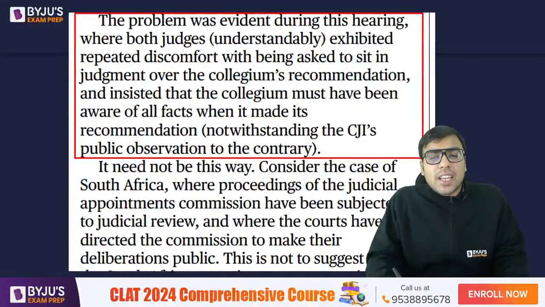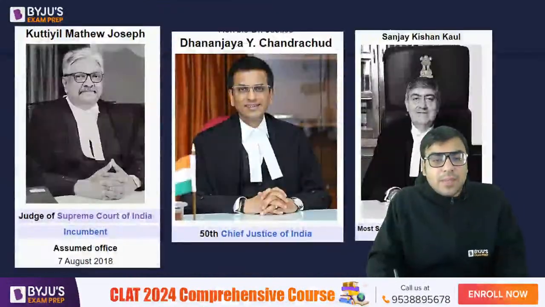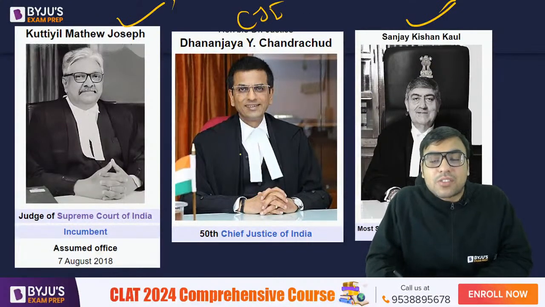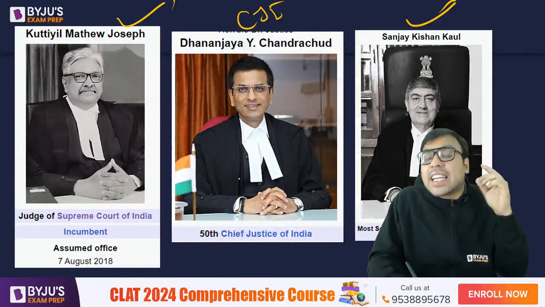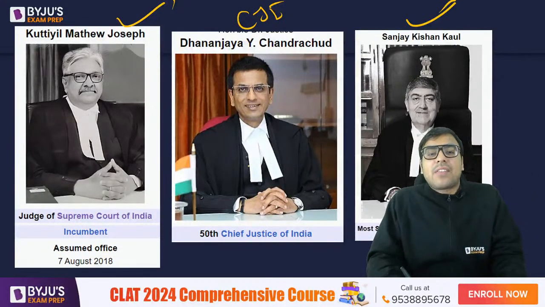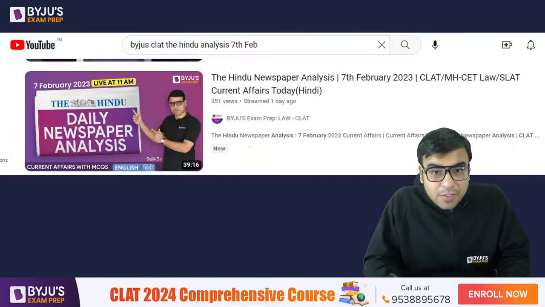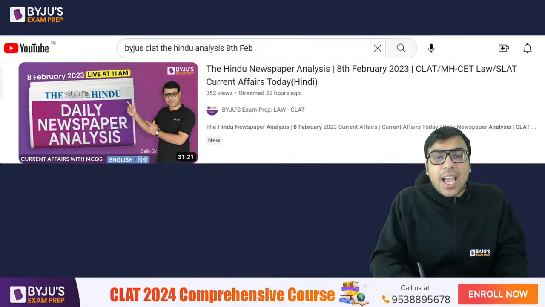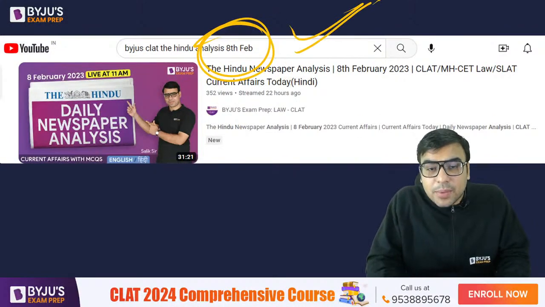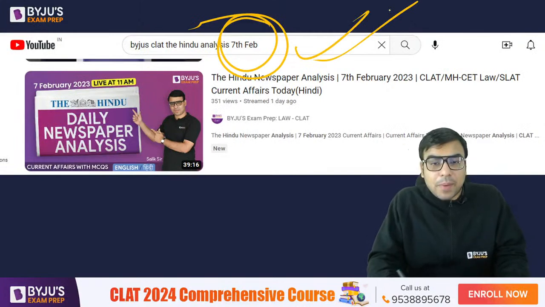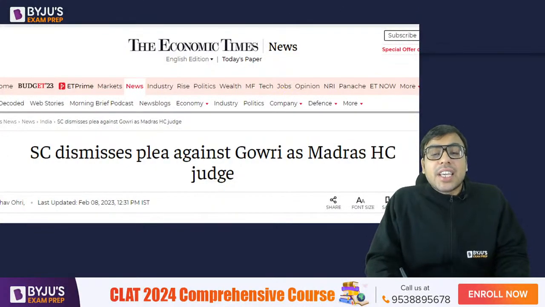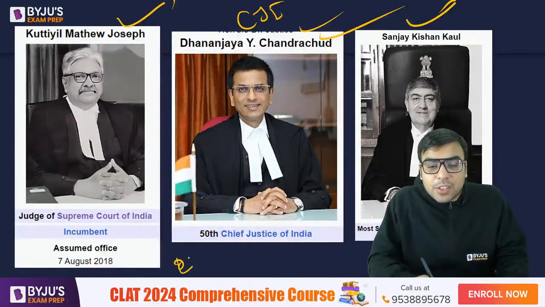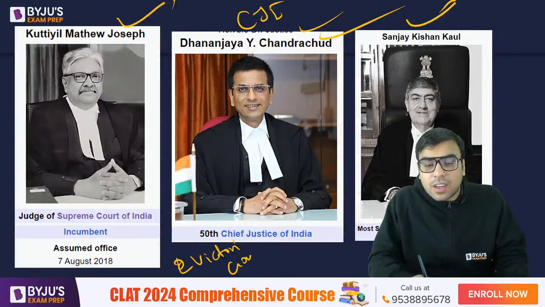एक चीज आपको जानना है कि see, when actually the 3-member collegium, the CJI, Justice Sanjay Kishan Kaul and Justice KM Joseph, these are the 3 senior most judges, recommended the name. And when the appointment was being done, the petition was challenged, and I have discussed it in yesterday's class, in the 7th February class and in the 8th February class. So please go and read these classes because these two are very very important for you. ठीक है, इसको दोनों को पढ़ लीजिएगा आप कि actually when these 3 senior most judges recommended the name for the appointment of Victoria Gowri as the High Court judge of